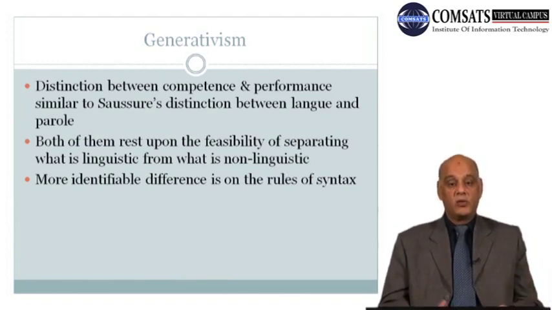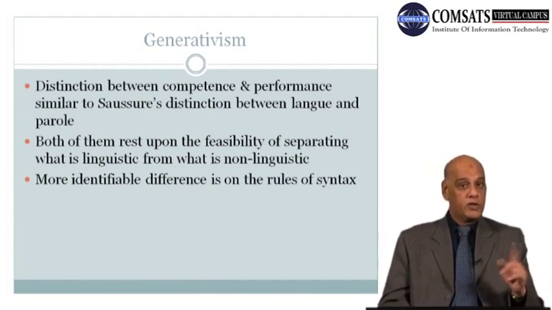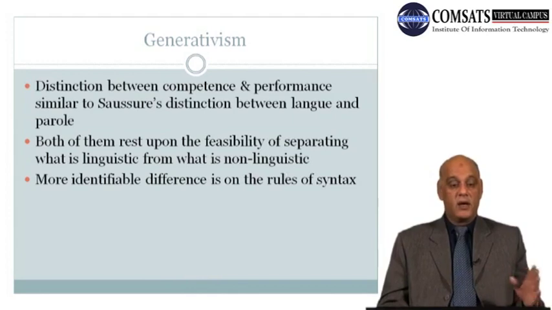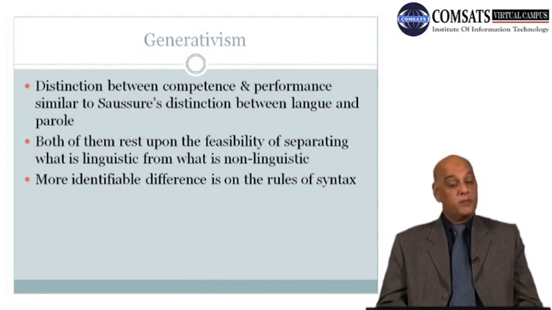So Langue, the rules, remember, Langue, the rules, and Parole, the production. You remember one of the last lectures, both of them rest upon the feasibility of separating what is linguistic from what is non-linguistic.